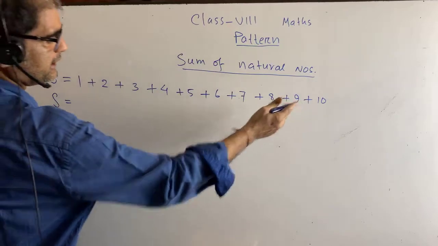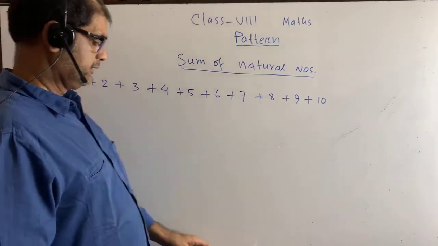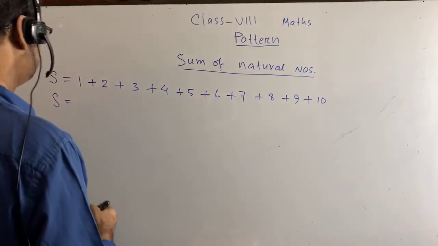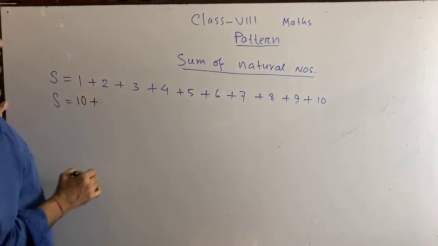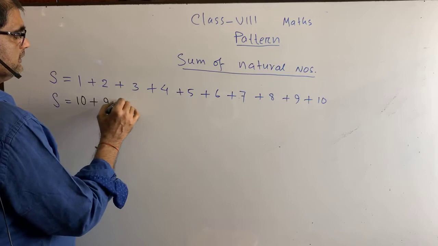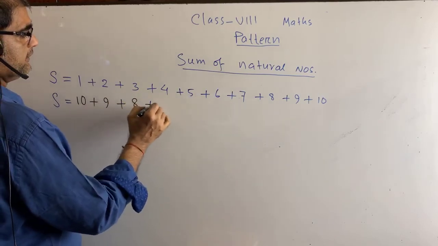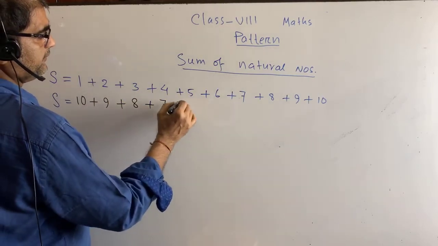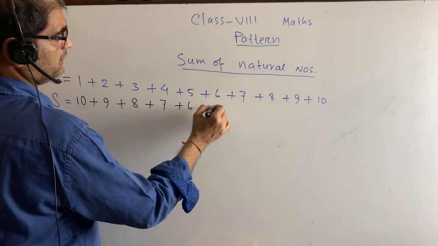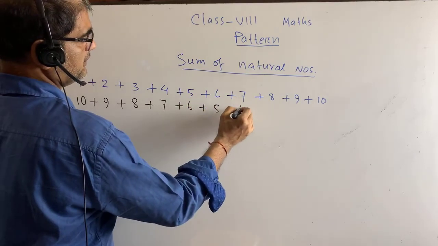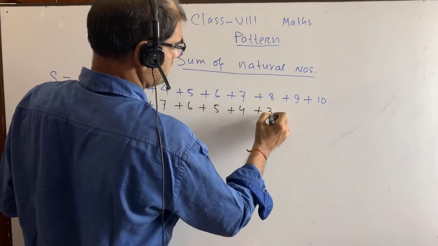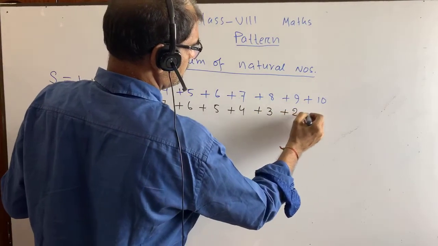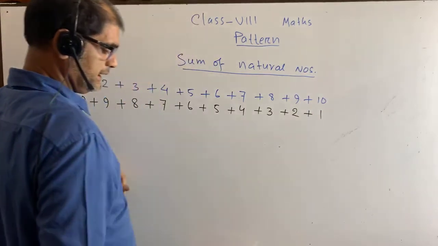You see, that 10 will be taken here. You please pay attention. That 10 here, 10 plus 9, 8, 7, 6, 5, 4, 3, 2, 1.